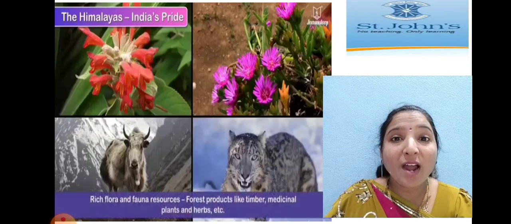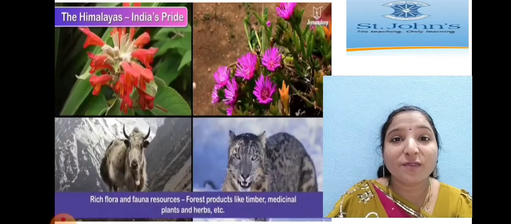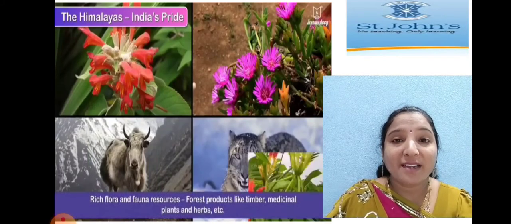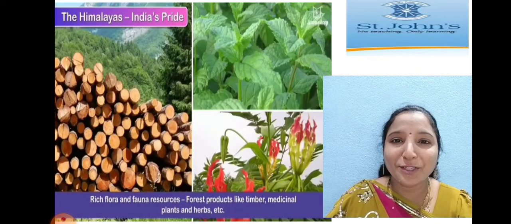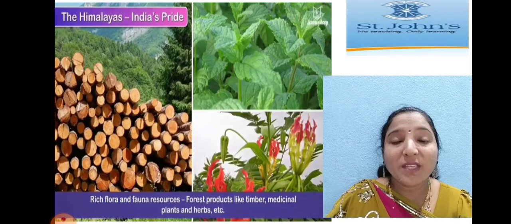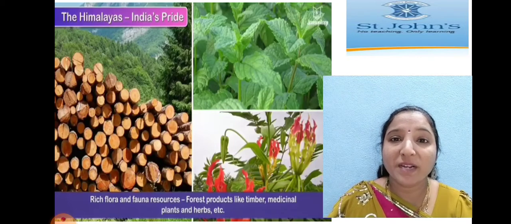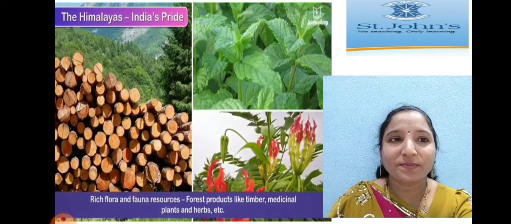Rich flora and fauna. Flora means plants and trees, fauna means animals. We can find many resources here. And forest products, children, like timber, wood and medicinal plants, herbs. These are all things we get from the forest: timber, medicinal plants, and herbs.